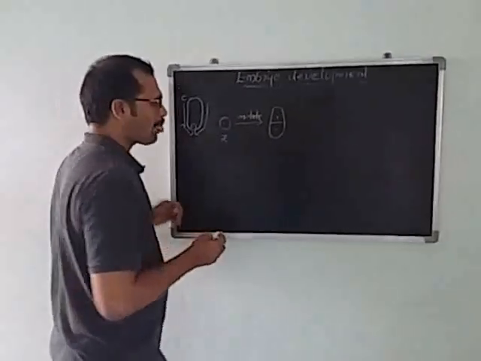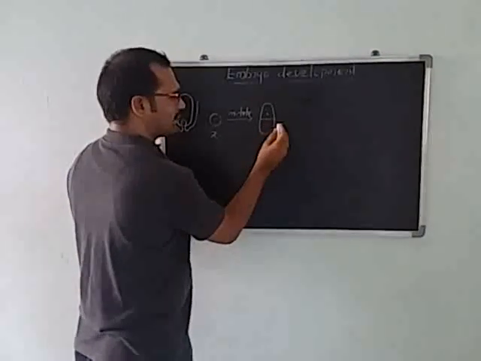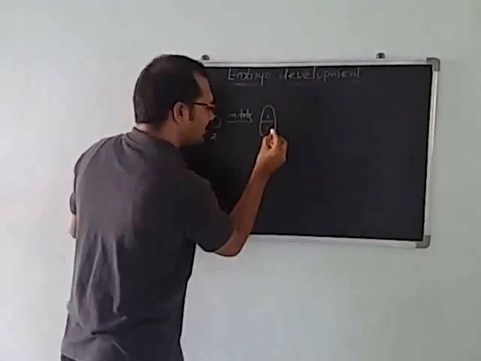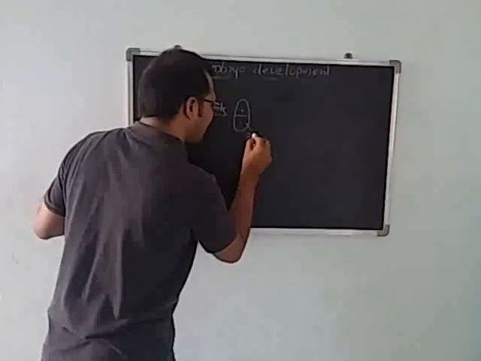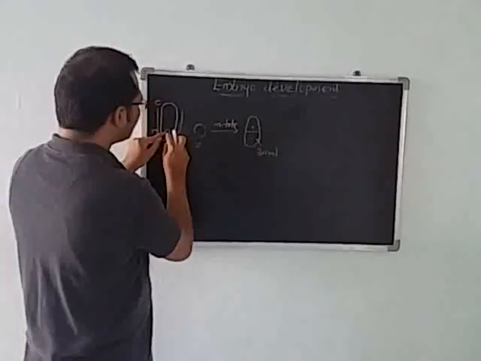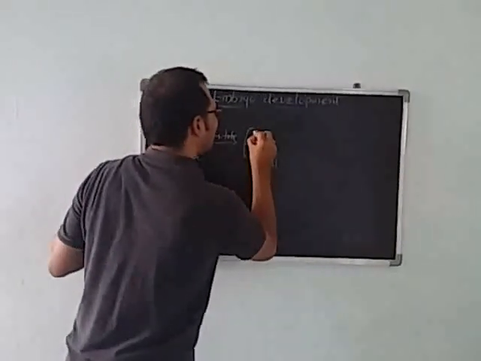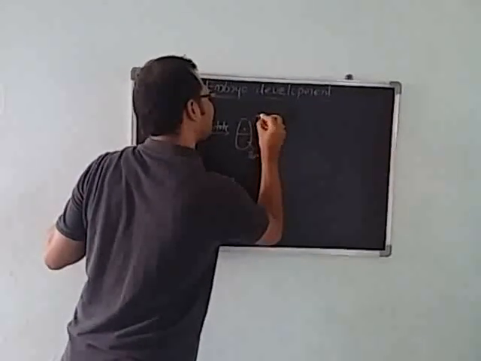Towards the micropylar region, of these two cells, this cell we call the basal cell. Towards the chalazal side, this cell we call the terminal cell.